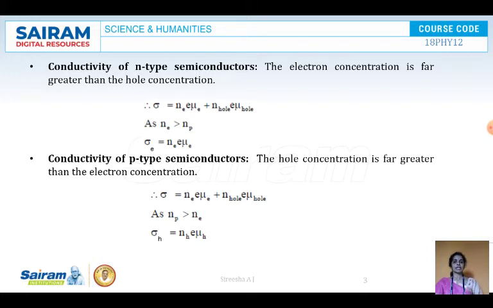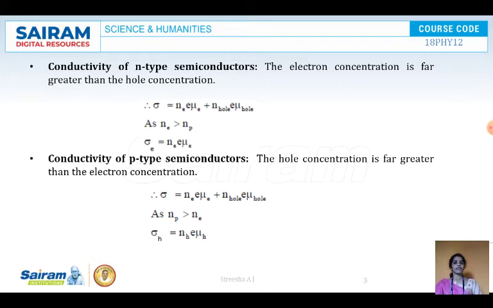So in an N-type semiconductor, majority charge carriers are electrons, and in a P-type semiconductor, the majority charge carriers are holes. P means positive, N means negative, negative means electrons.